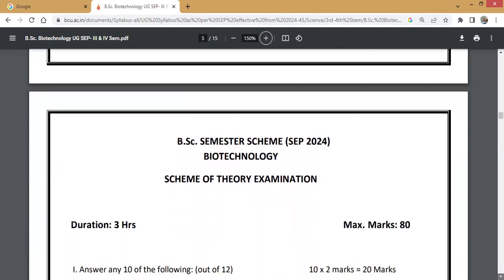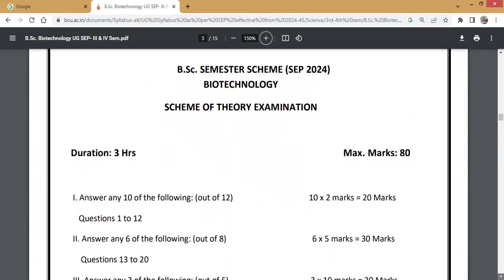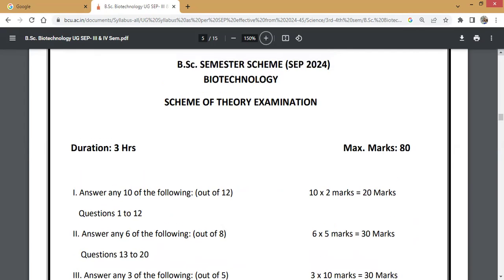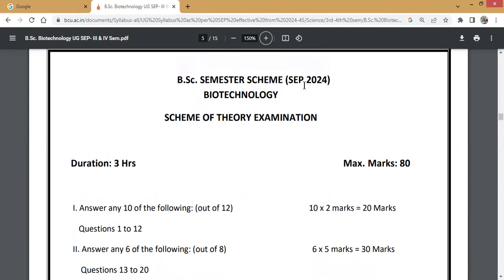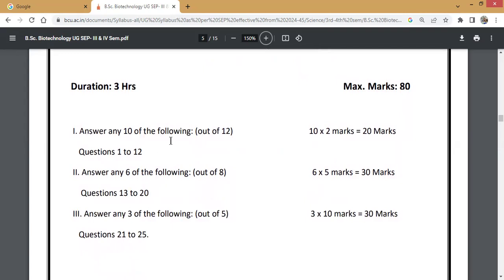Now let us go through the scheme of theory examination, that is the pattern of the BSc biotechnology theory question paper. It comes under SEP 2024. Duration 3 hours, maximum marks 80. First main: answer any 10 of the following out of 12 questions. Each answer carries 2 marks, so 20 marks here for 10 questions.